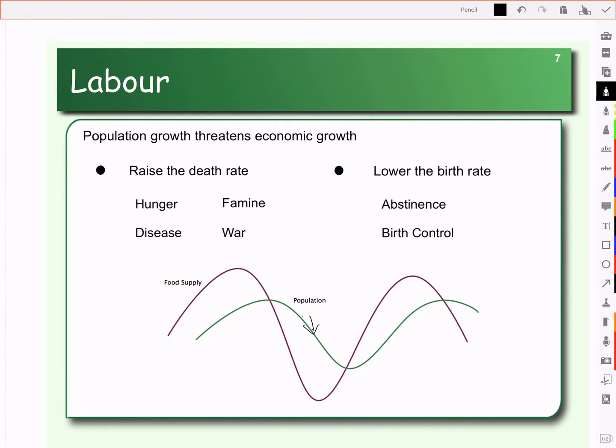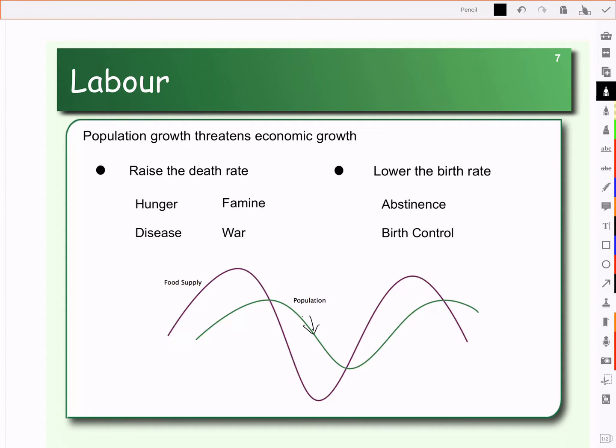The other thing he said is that we should lower the birth rate. We should have birth control. We should have abstinence. Have people have less children, because if they have less children, there's less mouths to feed, and then those who are living will each have more of the food supply. So his solution was to raise the death rate, lower the birth rate, because as long as we have less people, then there will be more to go around. From his view, it was impossible to really ever see economic growth.